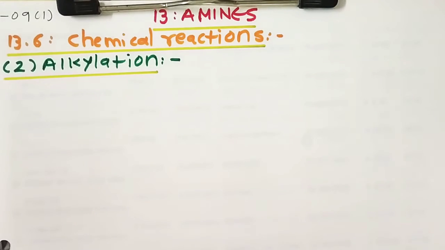And then what is the basicity order that we have to observe in the case of aqueous solutions, in the case of methyl, ethyl, propyl, whatever amines are present in this portion. Then the basicity of aromatic amines, that we have already studied.